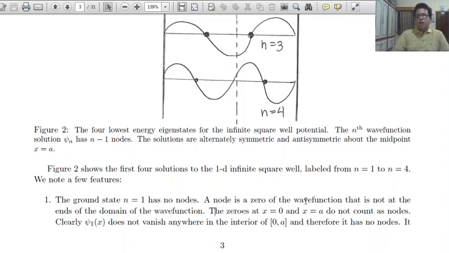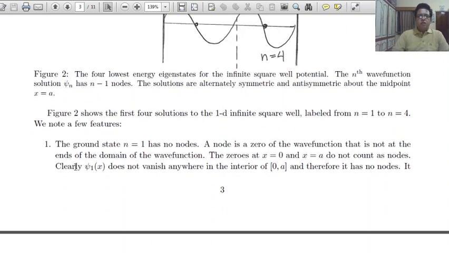A node is a zero of the wave function that is not at the ends of the domain of the wave function. The zeros at x equal to 0 and x equal to a do not count as nodes. This is a very important point. Again, the ground state has no nodes.